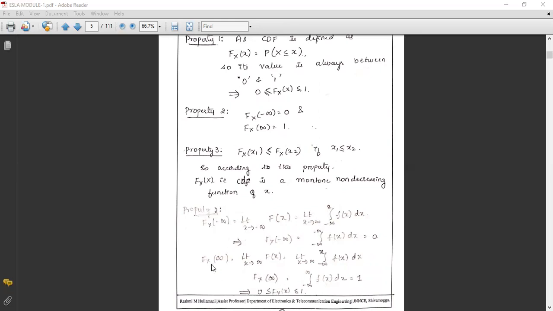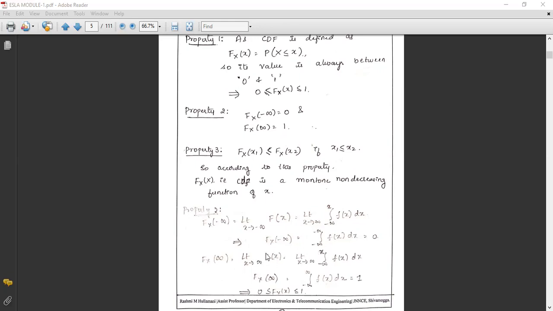Similarly, for the cumulative distribution function of the random variable X at infinity, it is the limit as x extends to infinity of the cumulative distribution function.